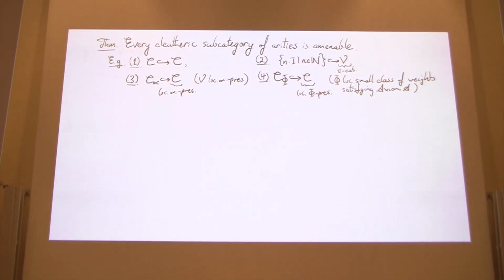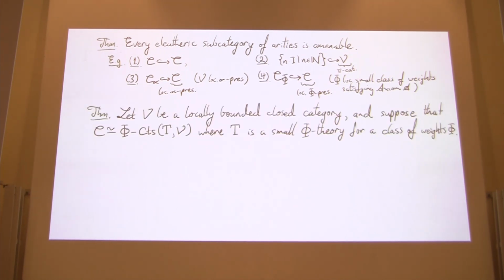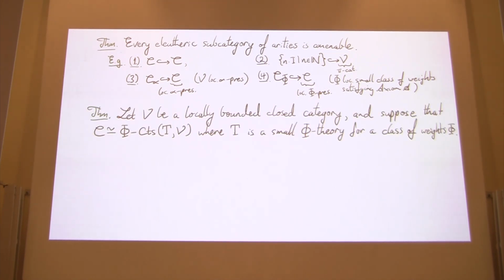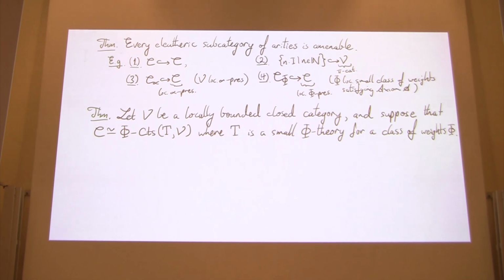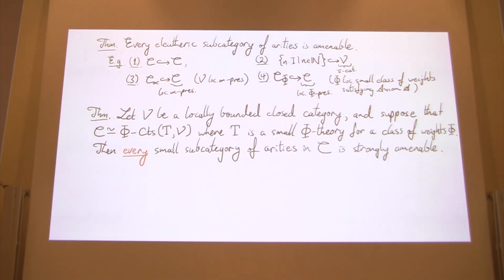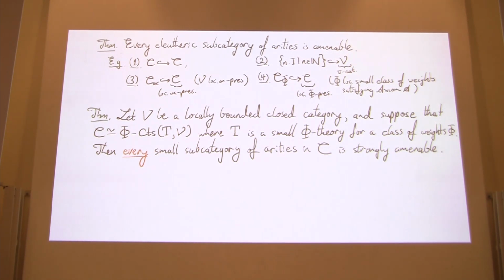Then we have also the setting of Lack and Rosický with a locally small class of weights Φ satisfying axiom A, and locally Φ-presentable category. But still this class of examples doesn't yet capture the Burke-Garner setting. One way of doing this, among two that we have, is the following theorem: if we take V to be a locally bounded closed category, and we suppose that C is the category of models for a small Φ-theory for a class of weights Φ, then we can show that every small subcategory of arities in C is strongly amenable.